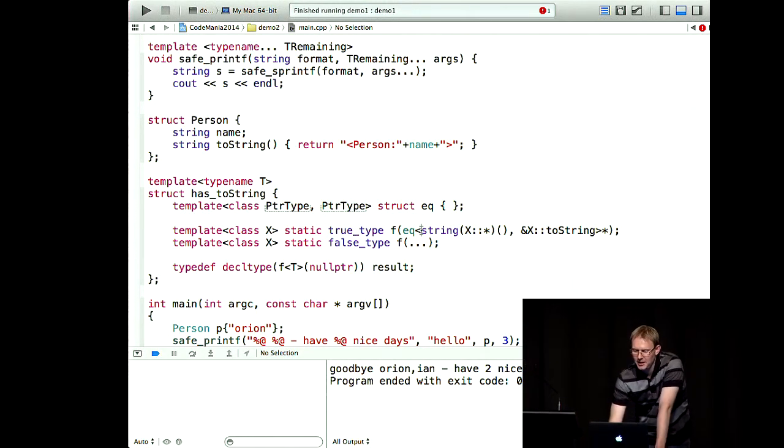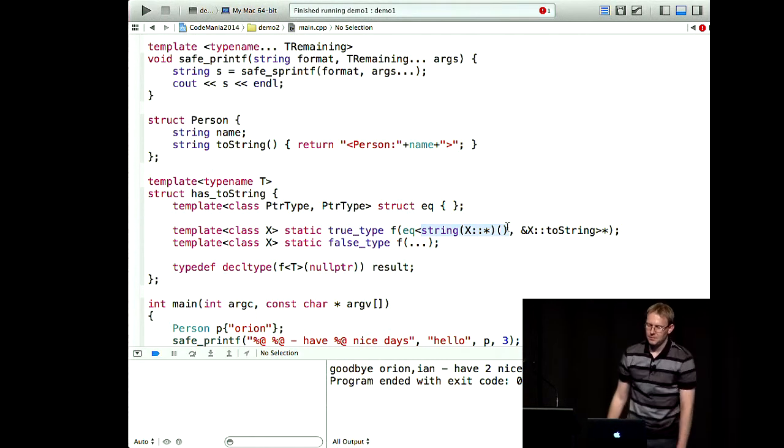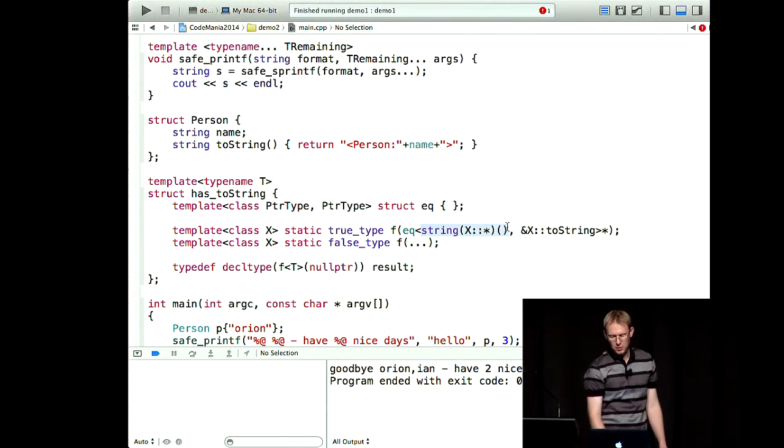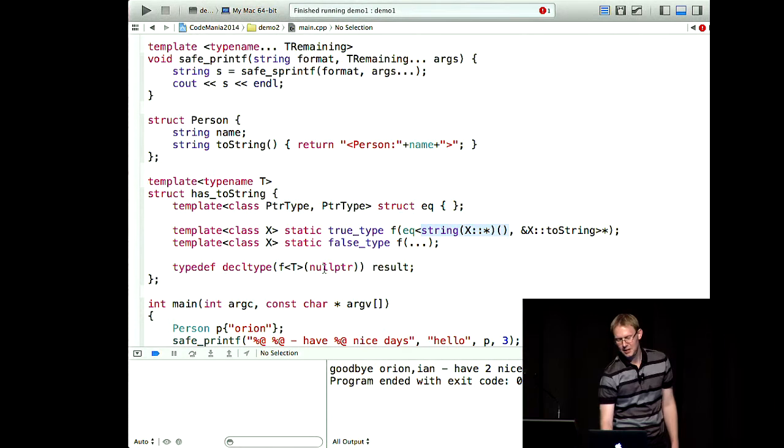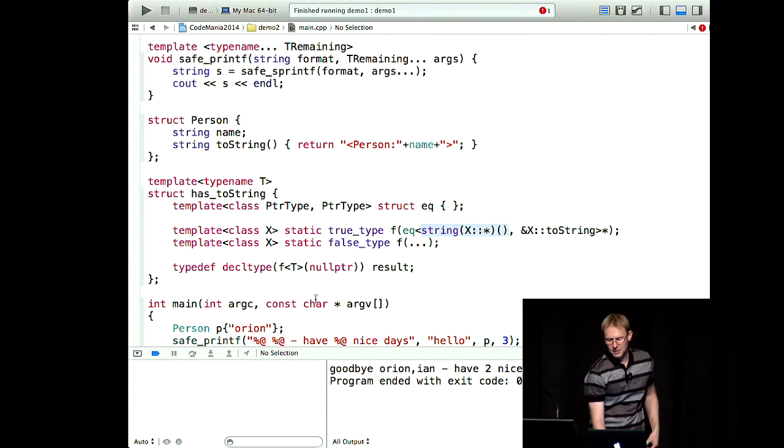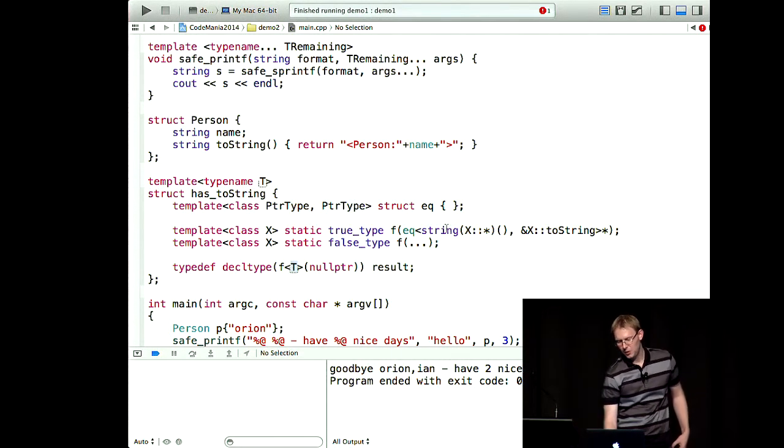So what we do is we take one side of it, and remember we've been passed a pointer, a null pointer. It's a null pointer, but it's of type T, which is our class. So we're saying, get our class and check if it has a member function which takes 0 parameters and returns a string.